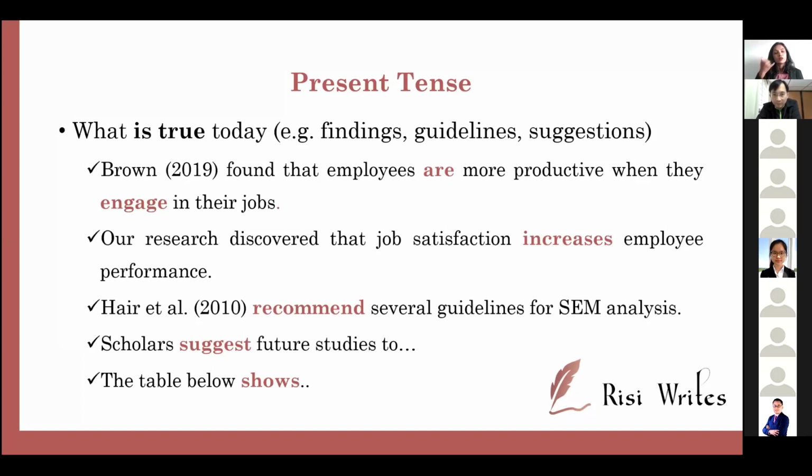If you say Brown found that employees were productive when they engaged in their jobs, it implies that it doesn't apply anymore. We don't want that, unless you want to say they were productive when they engaged in their job in that particular situation when tested last year. If you have a time variable there, then it's fine.